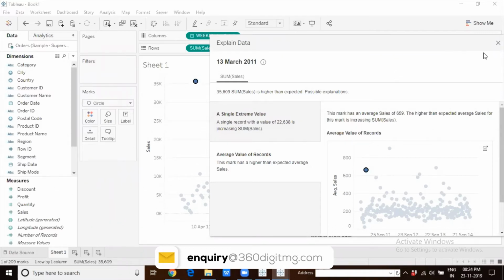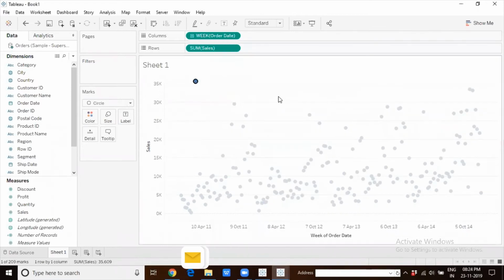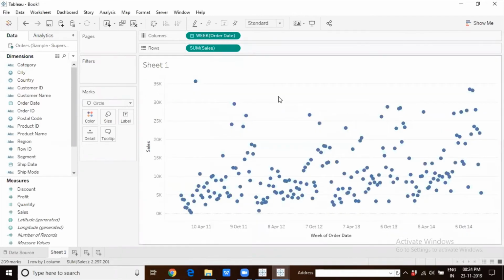Okay. So this is how we now know that we can identify outliers in Tableau. We can either create a box plot, or we can create a statistical control chart, or we can simply integrate Tableau with R and use the MV outlier package. So there are different ways in which we can identify outliers. But all these charts will only show you the outliers. None of them will give you an explanation for why that outlier occurred in the first place.